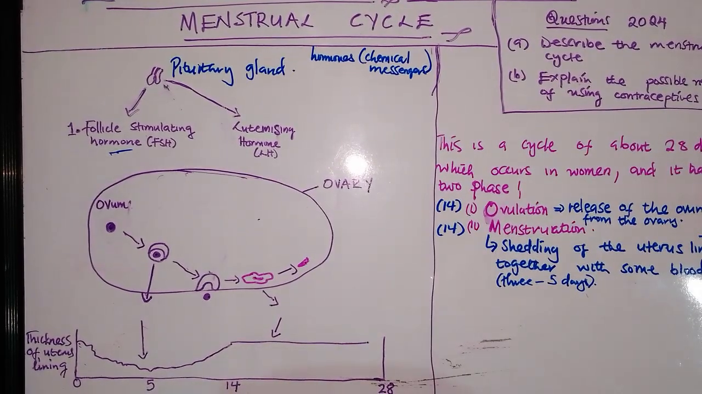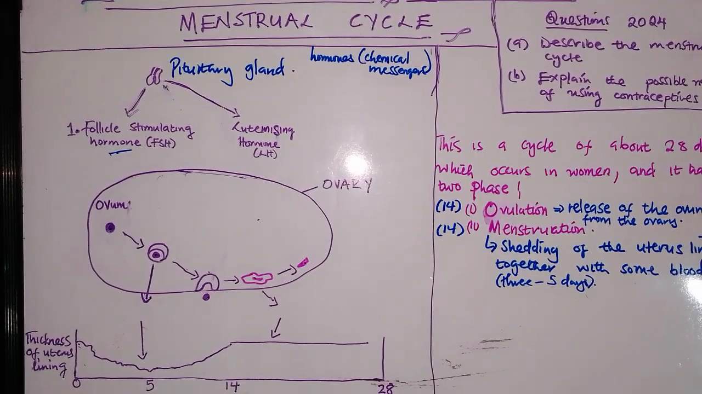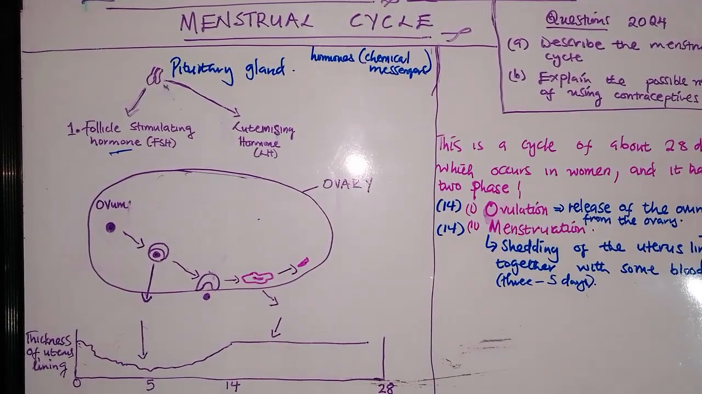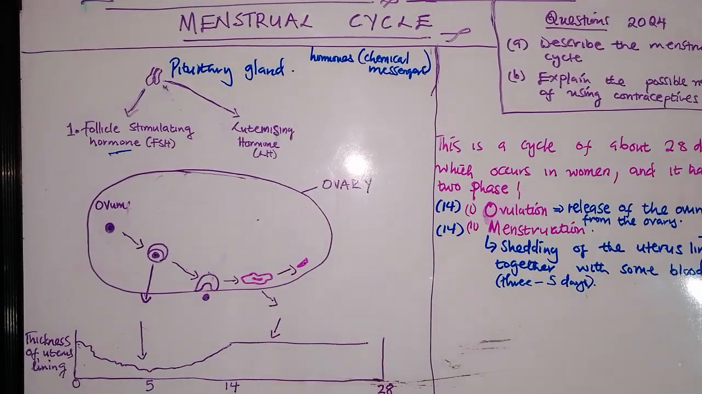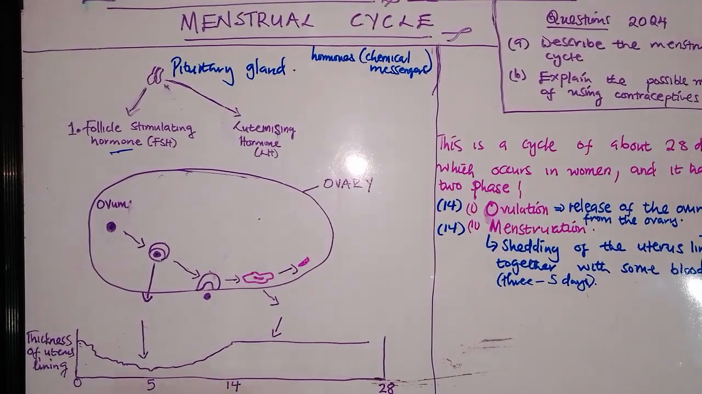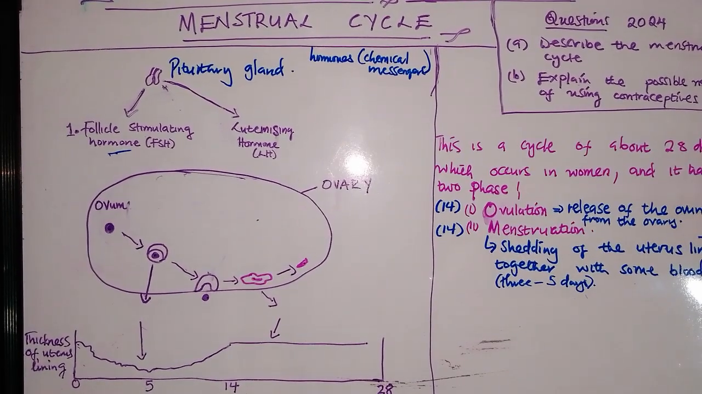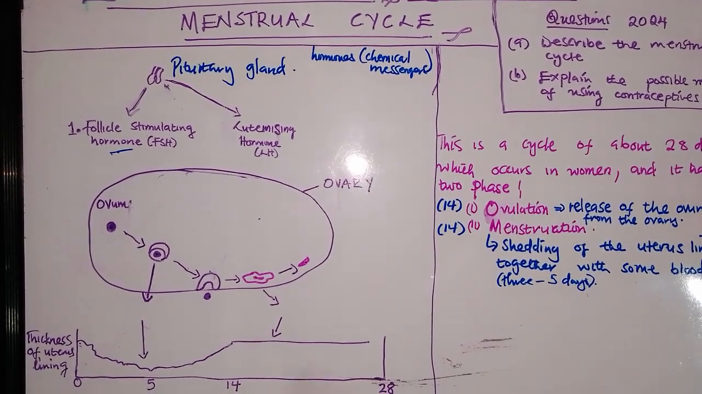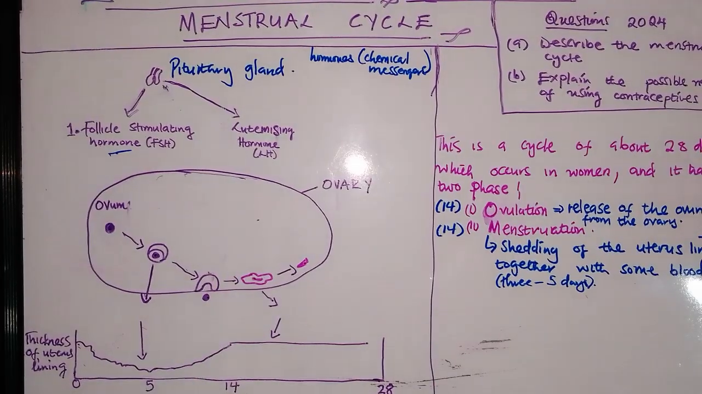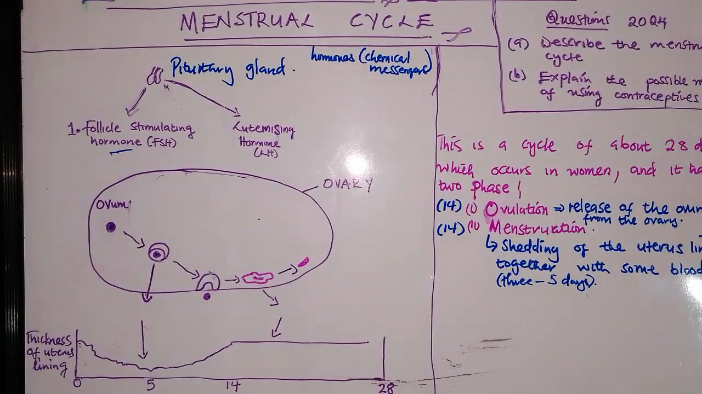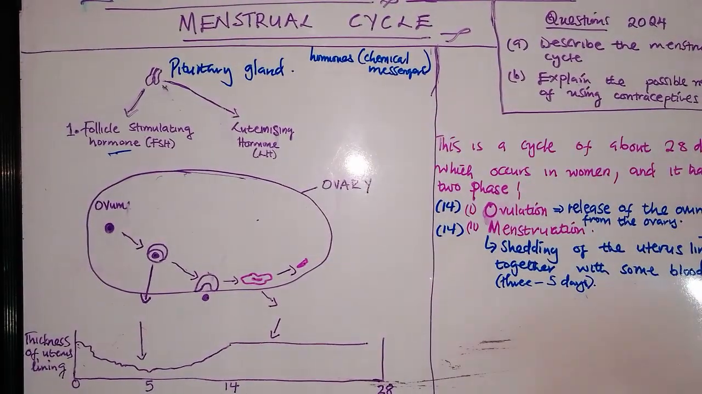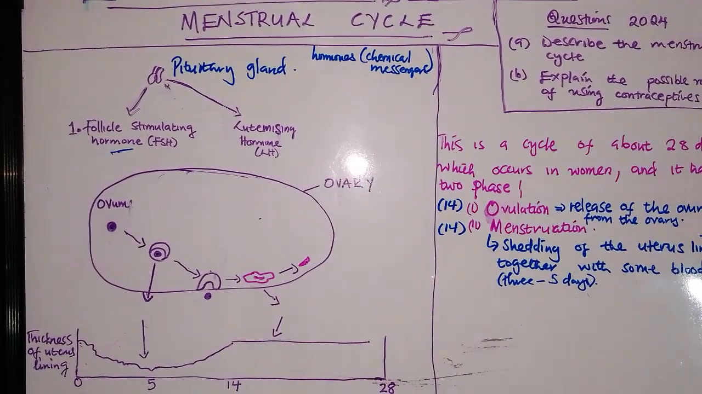So the brain tells the ovaries to start producing oestrogen and progesterone. So we are going to see what makes the brain tell the ovaries to start producing those hormones. What is the signal?